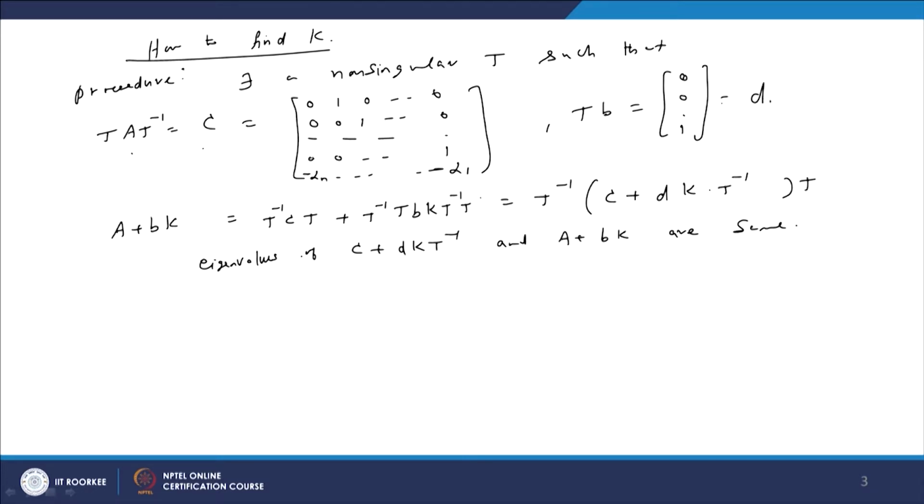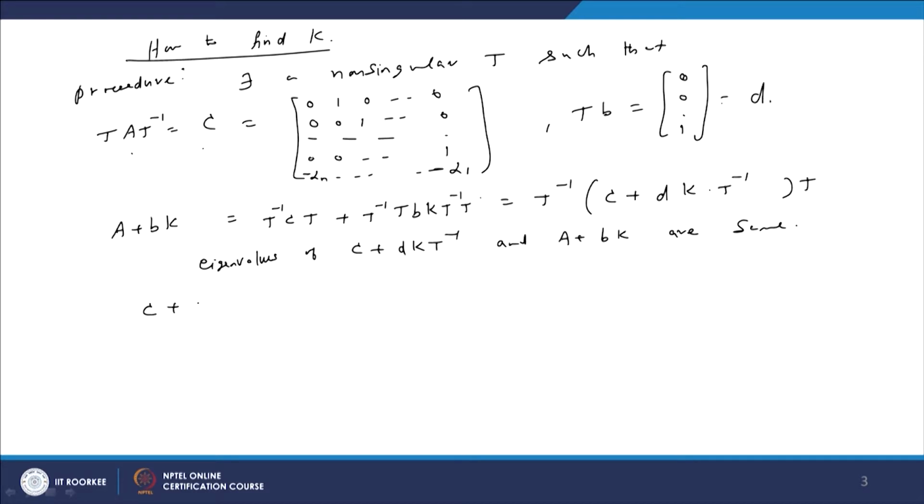So now if you calculate this, the last row which will appear in this matrix should be the coefficients of the characteristic polynomial of A plus BK. So that is the meaning of this expression.